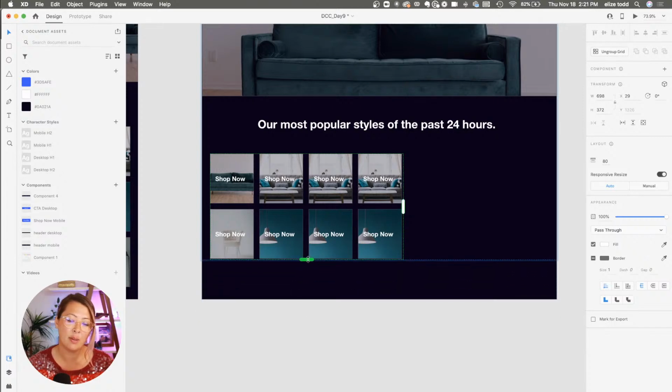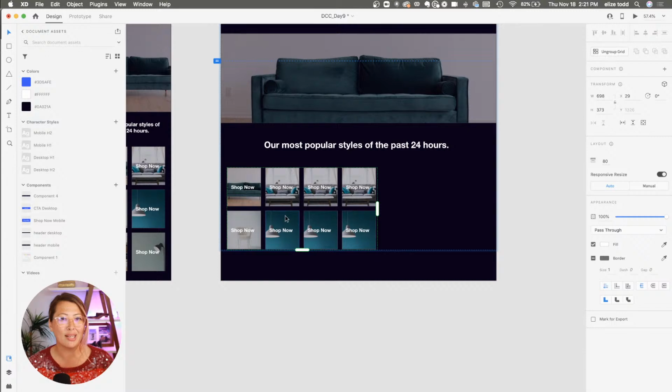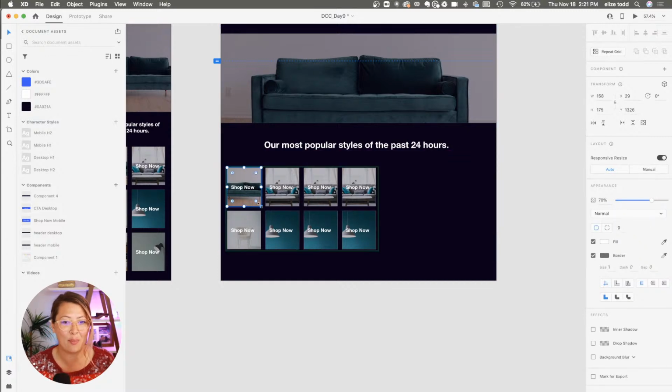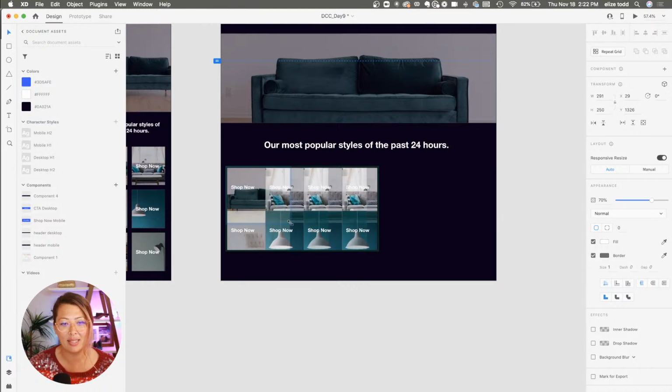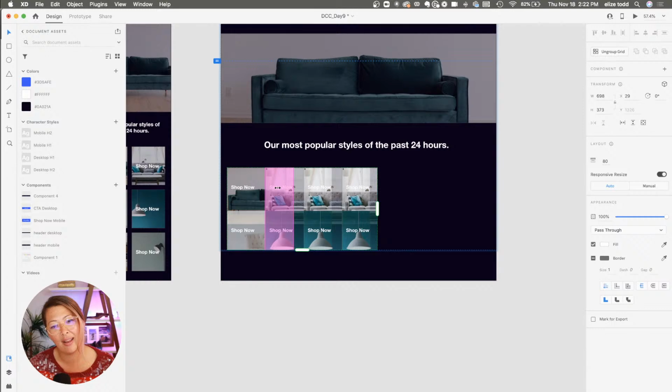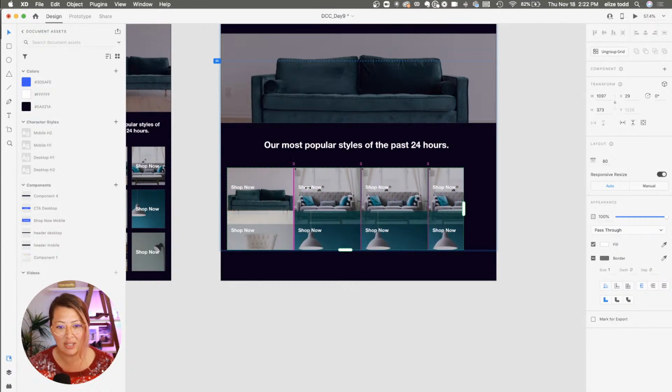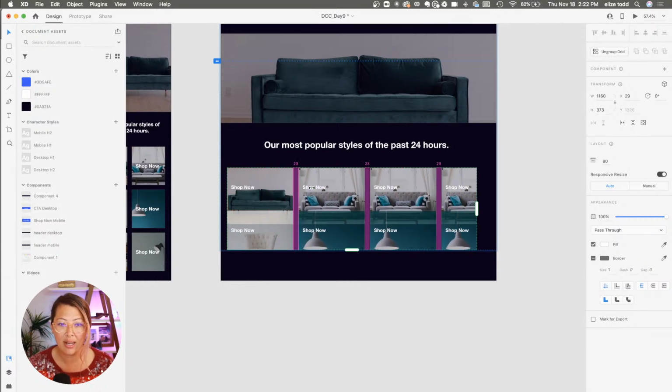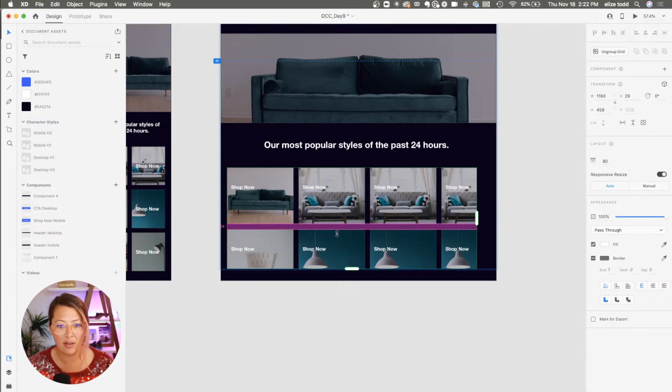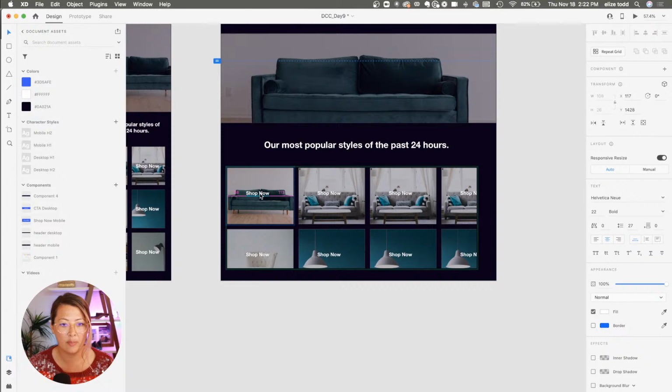Maybe I want it to be something more like this. This is where it looks kind of wonky, but don't worry, bear with me here. I want to make this bit bigger for mobile, but you see how it all comes on top of each other like that? Don't worry, you can still change the spacing between your different elements like so. And I can change the spacing here. So you just kind of move that there.